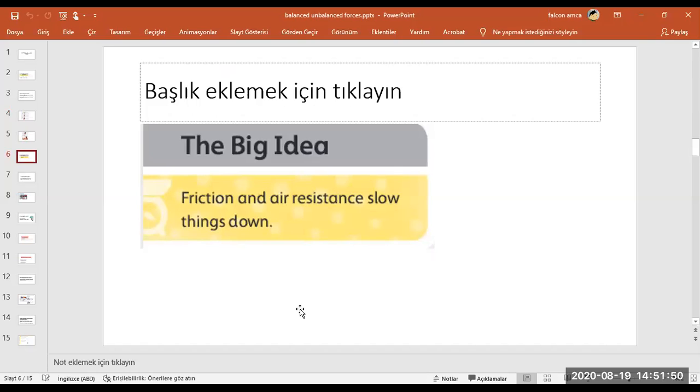Wait, I'm not sure, but I'll try. Okay. You can give an example from your daily life about friction. This is a force, a type of force. And force slows down things. Yes, I'm listening.